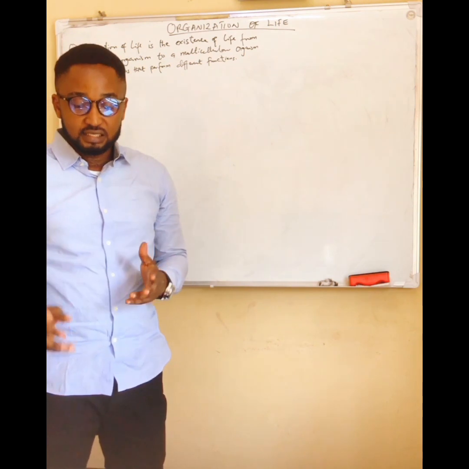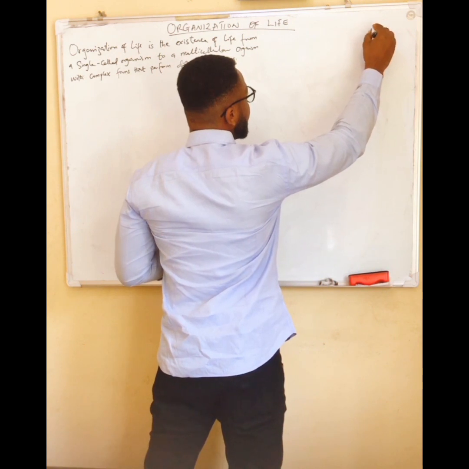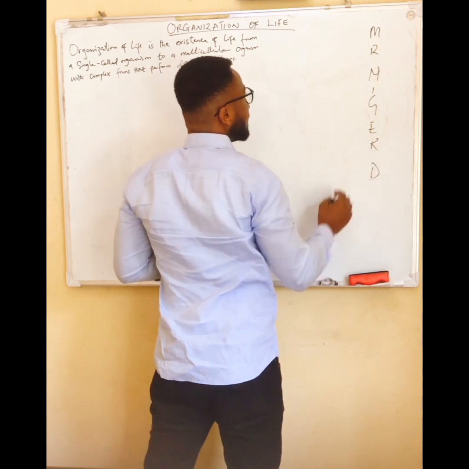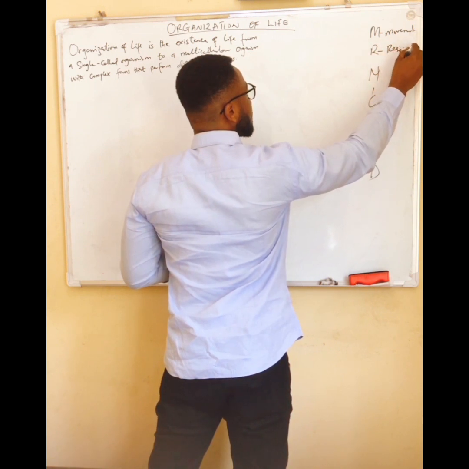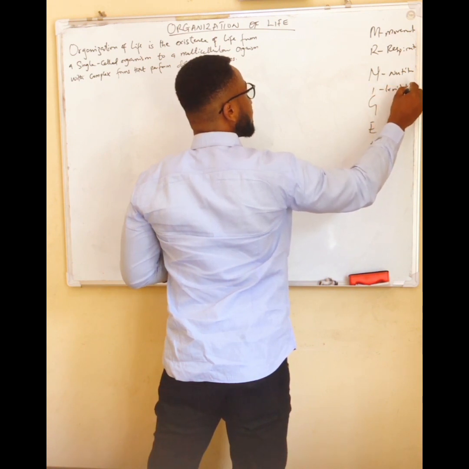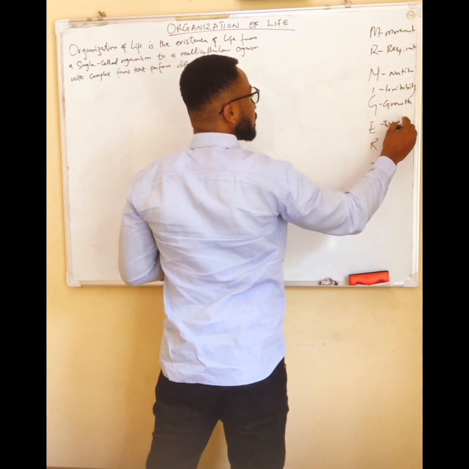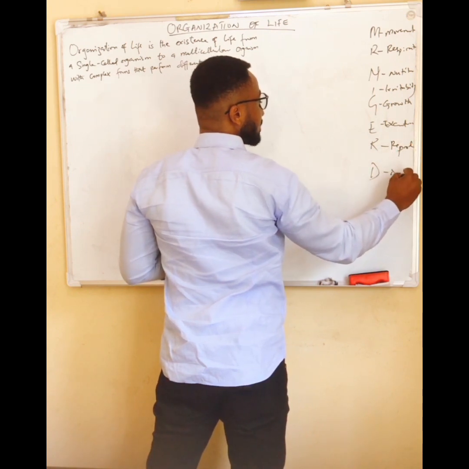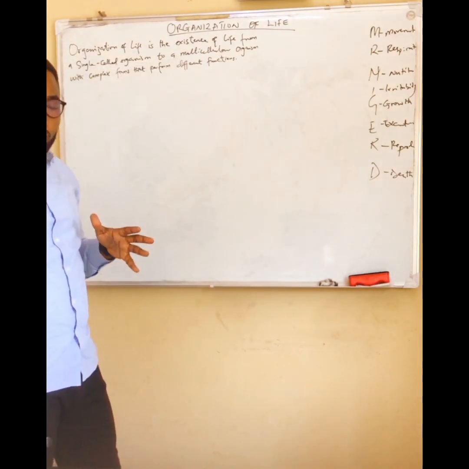Some of these characteristics, which we have seen before, are remembered by the word Mr. Niger: G for movement, respiration, nutrition, irritability or sensitivity, growth, excretion, reproduction, and death.